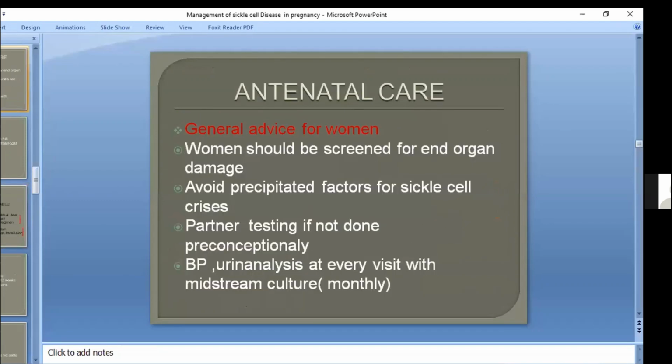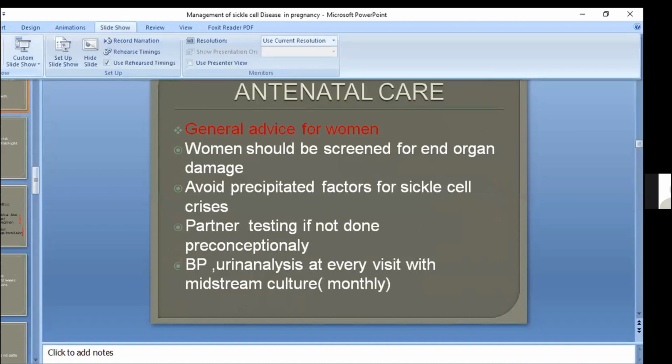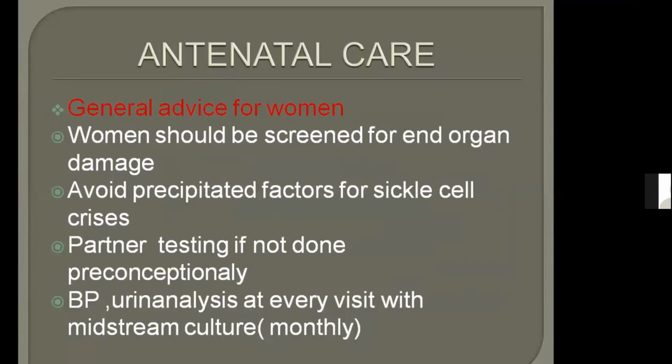If the partner has not been tested up till now, then we will ask for partner testing. If he has not been tested preconceptually, then blood pressure and urine analysis at every visit are a must. And we have read, what is the most common infection which happens in sickle cell disease? UTI. Very good. So we need to do midstream culture monthly. Urine analysis at every visit. Even if we are calling the patient after 2 weeks, we will go for urine analysis. But every month we will go for midstream urine.